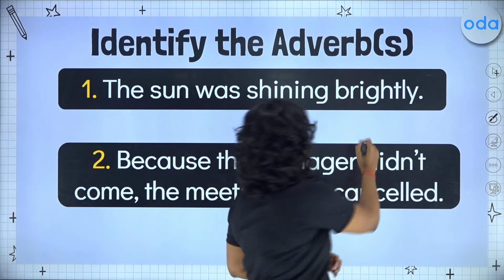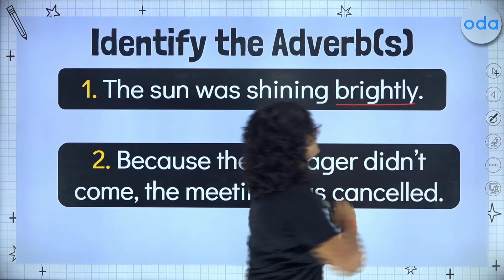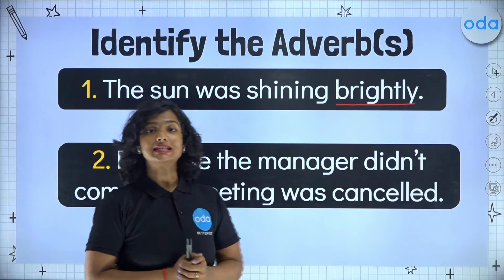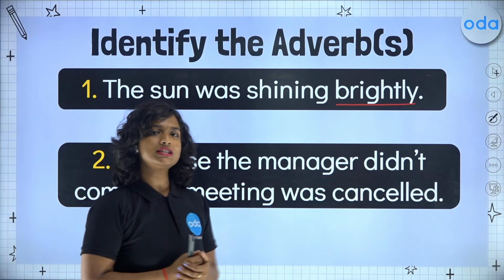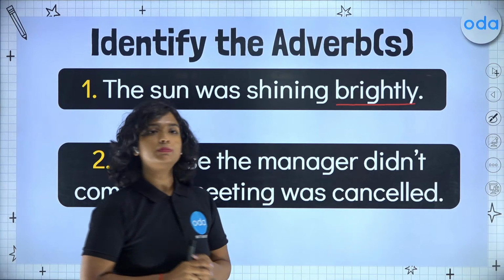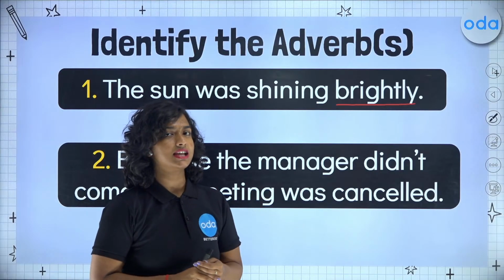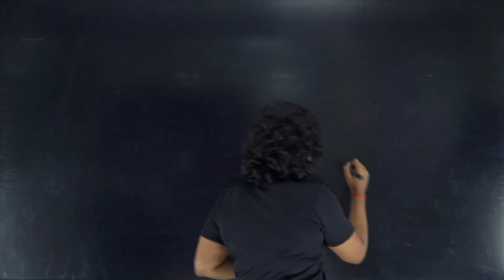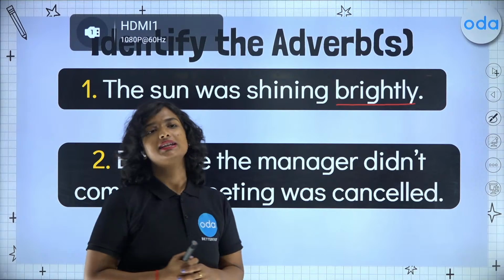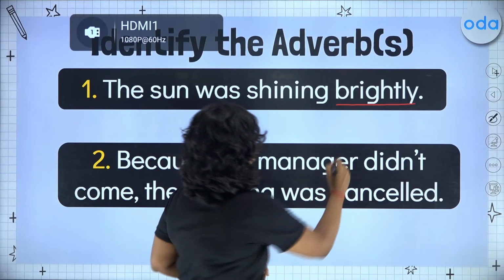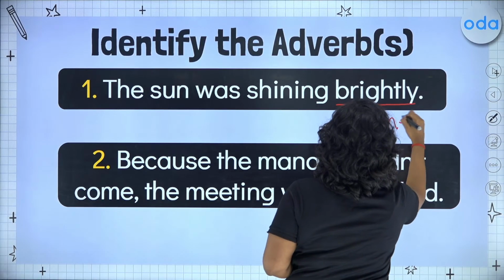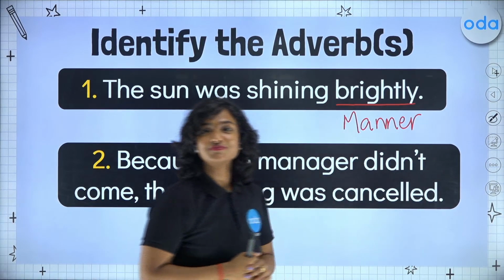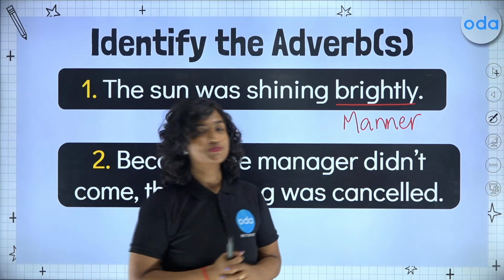So our adverb here is brightly. The sun was shining brightly. To figure out the type of adverb, we have to just ask the question, what is the word brightly telling us about the sunshine? It tells us how the sun was shining, right? So this is going to be an adverb of manner. It answered the question how.